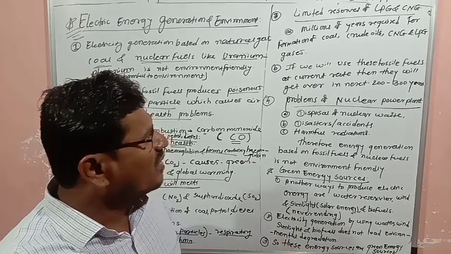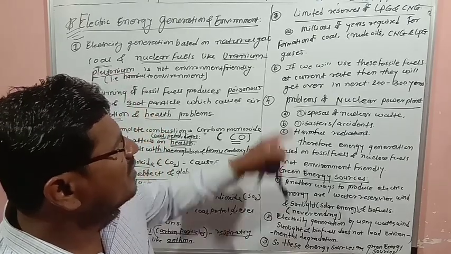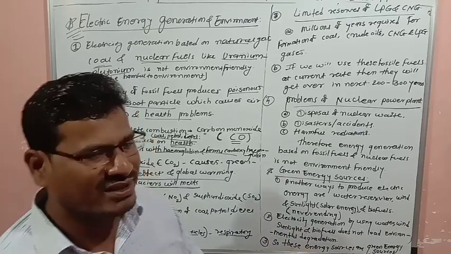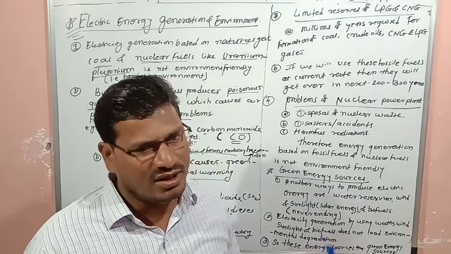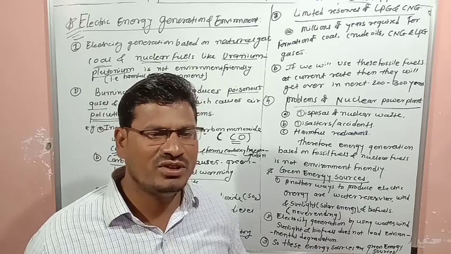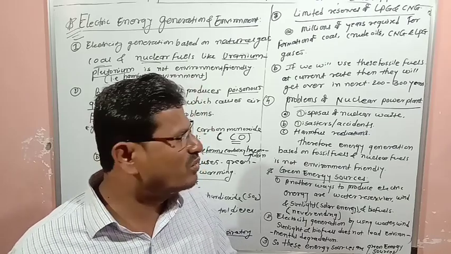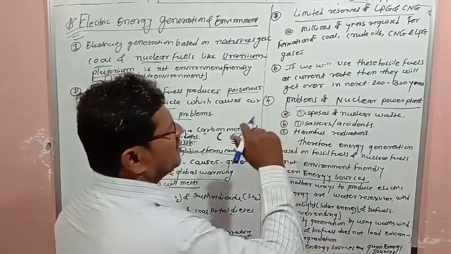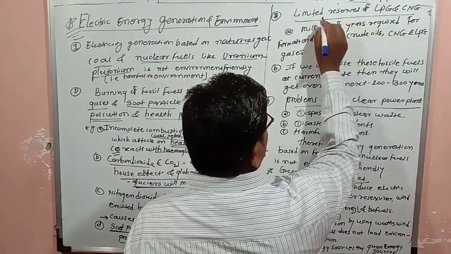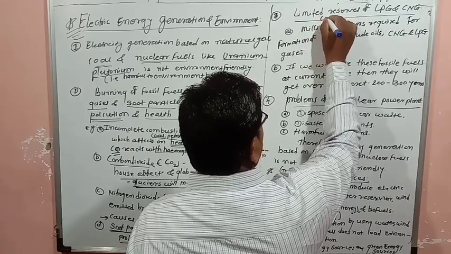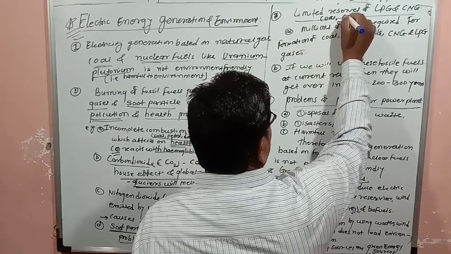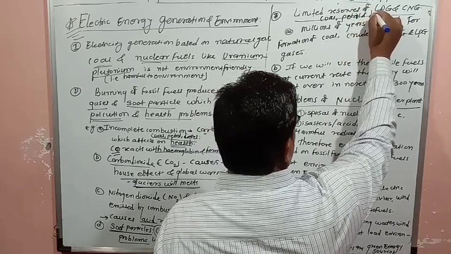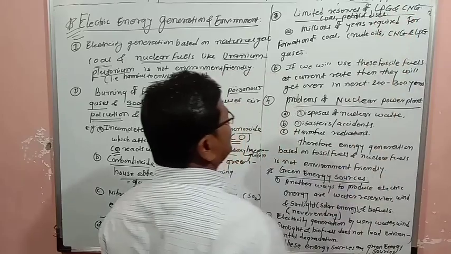The next, third point is limited sources of LPG and CNG. LPG gas, CNG gas, coal, petrol, crude oil, diesel: their sources are limited.